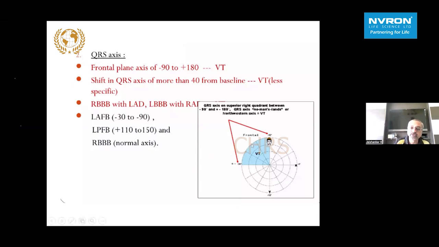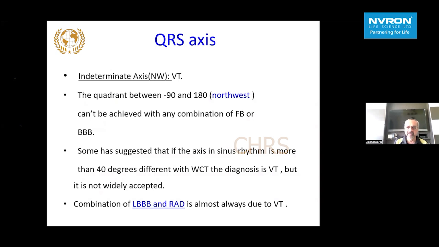This axis in this zone is called the no man's zone or the indeterminate axis, and it is virtually impossible for any SVT to generate this axis, because the SVT starts from the top and goes down towards the apex of the heart. So to have an axis in this zone in an SVT is unthinkable, probably not possible. The indeterminate axis, the so-called northwest axis, strongly favors ventricular tachycardia, and it cannot be achieved with any combination of fascicular block or bundle branch block.